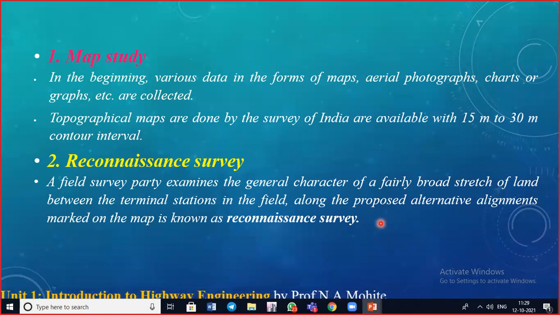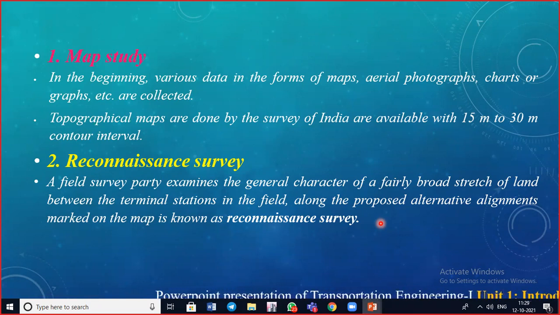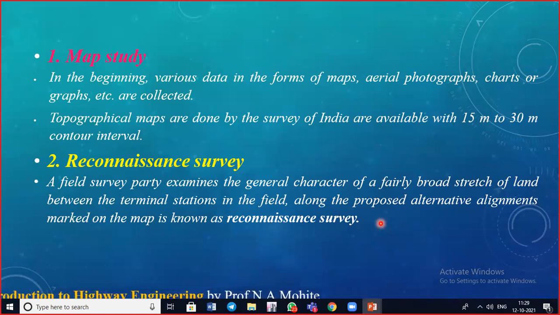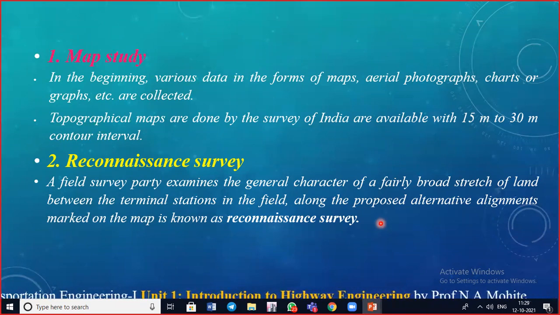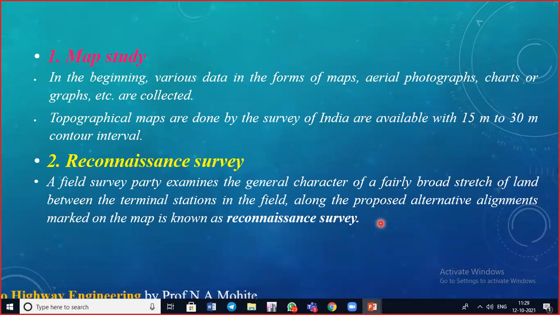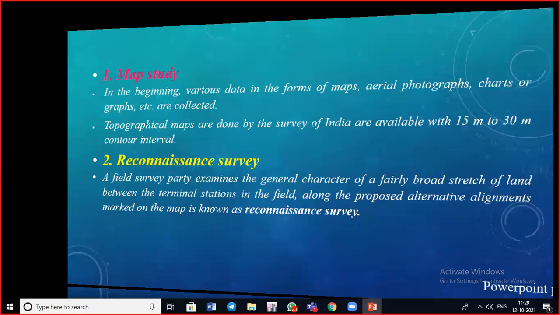Then, what type of material will be required, and whether the material and labor are available or not. We can also determine the approximate gradient to be provided, and certain obligatory points which are mandatory. Correspondingly, we can find out two or three alternatives by having the reconnaissance survey.